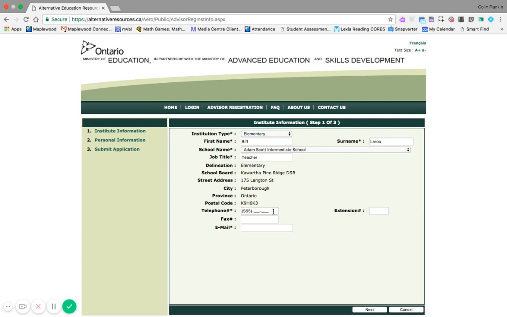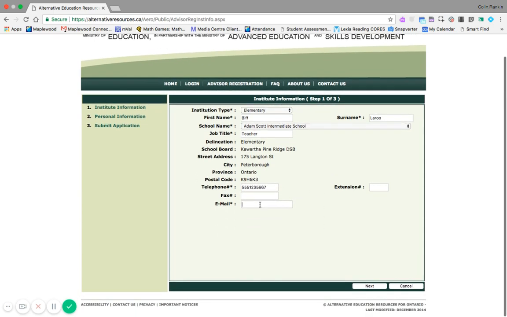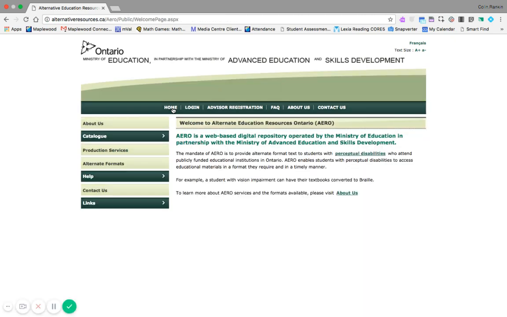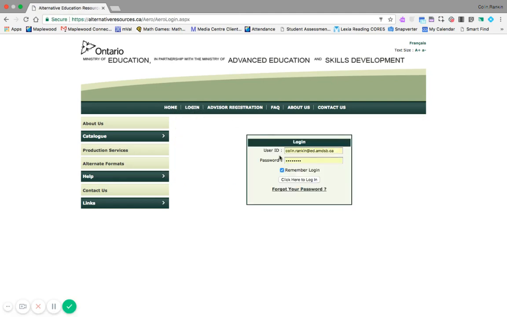Eventually, you'll have to put in your email address as well. And so you have to put in a board email. You can't use a Hotmail address or a Gmail one. And then from there, you would pick your own password and change your school address. They'd automatically have your school address by registering the school that you're at. So basically, you have to do advisor registration. And from there, you'll get an email maybe a couple hours later from the people saying that you've been accepted, or hopefully accepted. And from there, you would have your login.